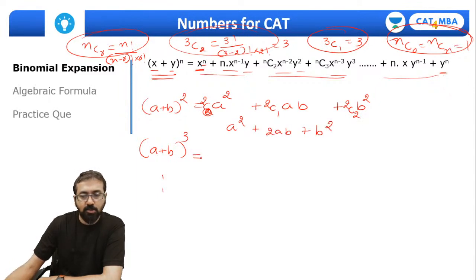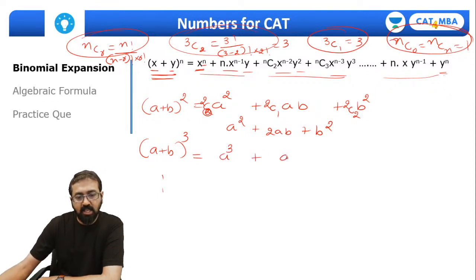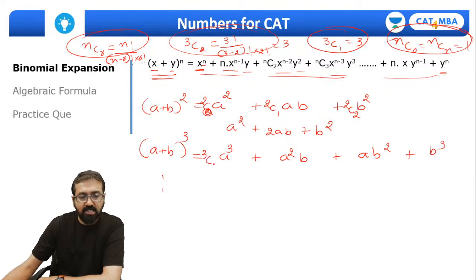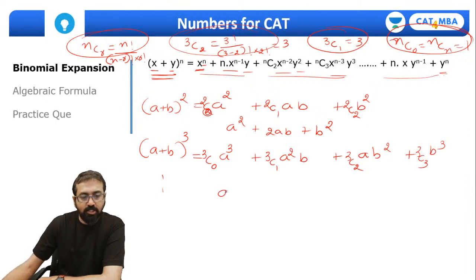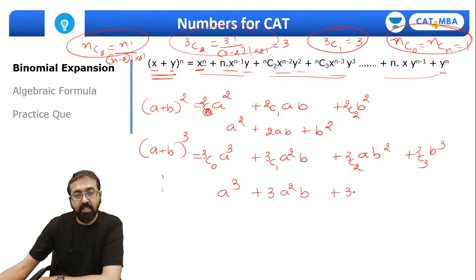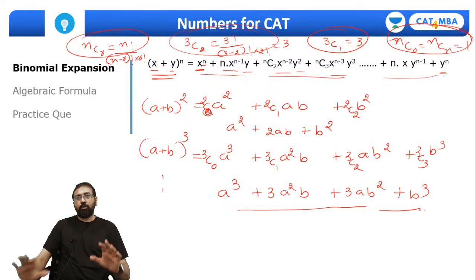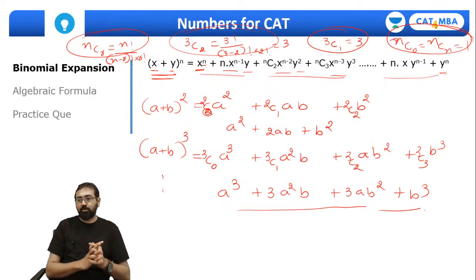And same way (a plus b) whole cube. First let's write down the variables: a cube plus a square b plus ab square plus b cube. Now let's write down the coefficients: 3C0, 3C1, 3C2 and 3C3. So 3C0 is 1, so the first term will be a cube, then this will be 3a square b, this will be 3ab square, and this will be b cube. So this is how you can apply this concept. Have you all understood this binomial expansion?